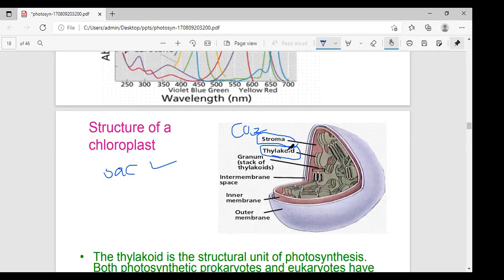The stack of thylakoids, listen carefully, the stack, S-T-A-C-K, the total stack of thylakoids is called granum.